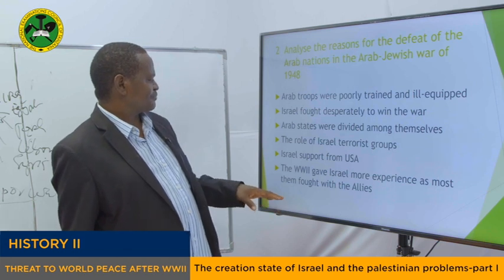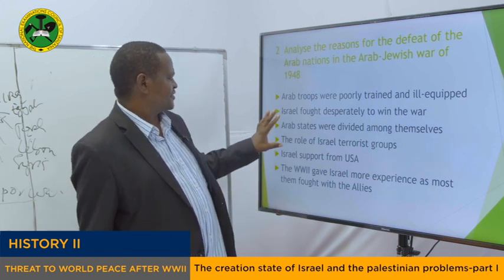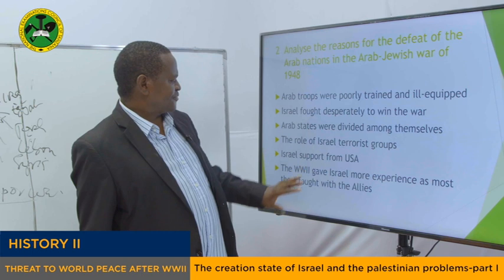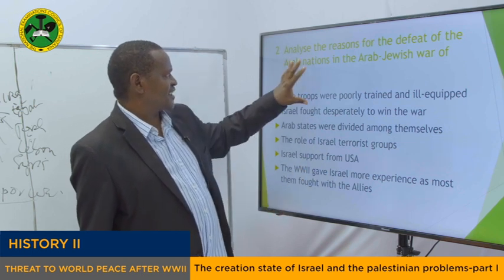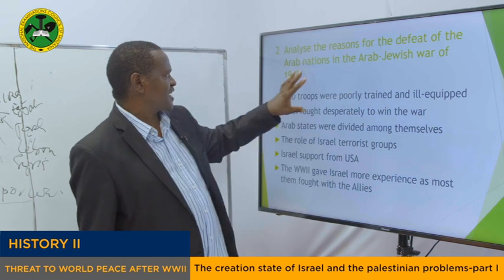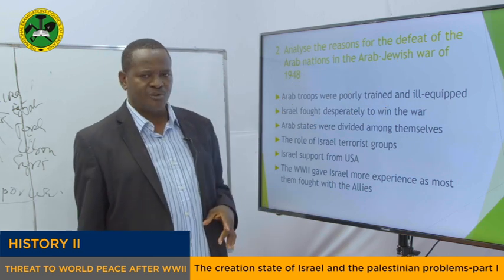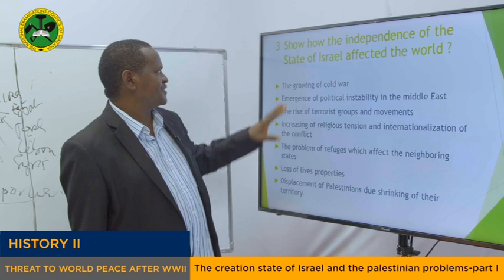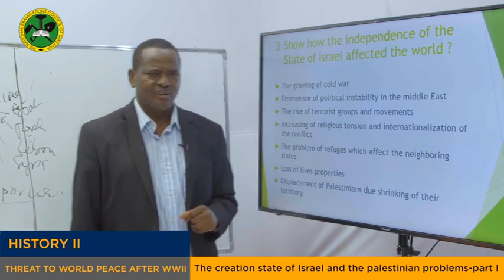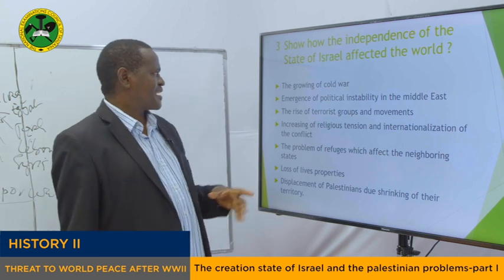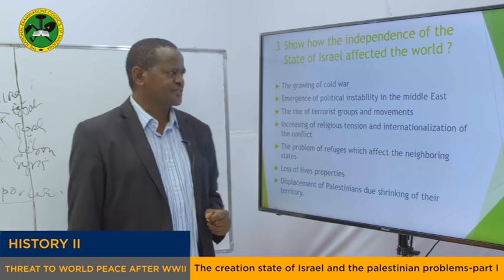So my dear students, this is what we can say regarding the second question: analyze the reasons for the defeat of the Arab nations in the Arab-Jewish War. Let's now move to our last question. Show how the independent state of Israel affected the world, how the world was affected by the declaration of that independent state of Israel.